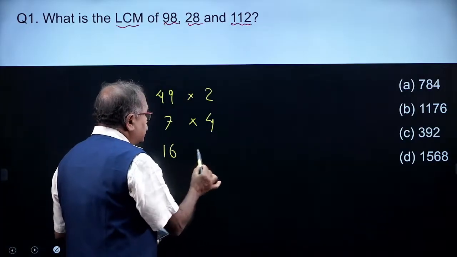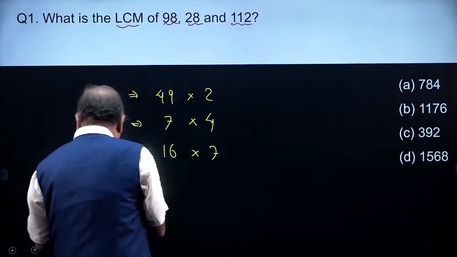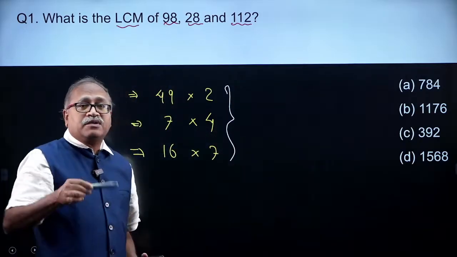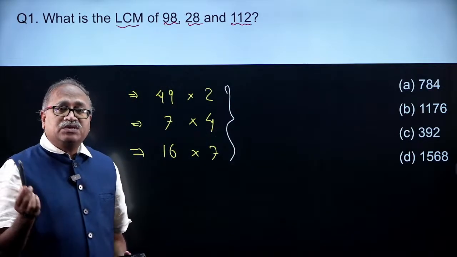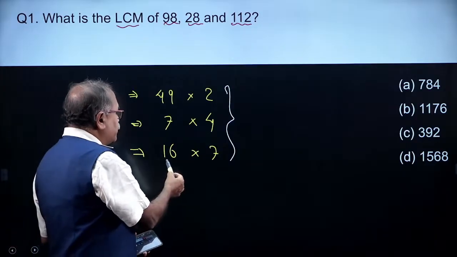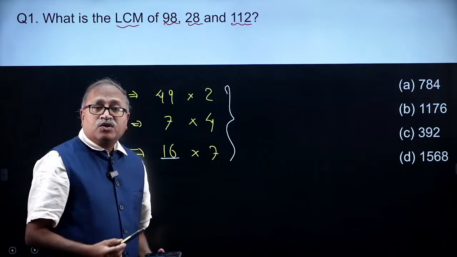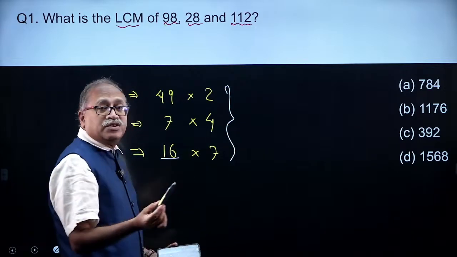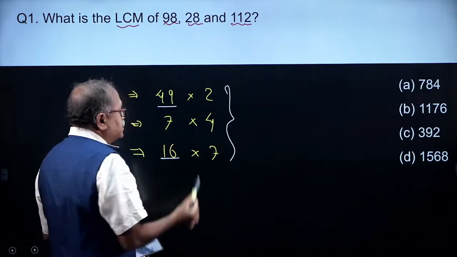So what Aman must be knowing is to take all the prime numbers' highest power. 2's highest power value here is 16. Now 3 is not there, 5 is not there, and 7's highest power is this one.